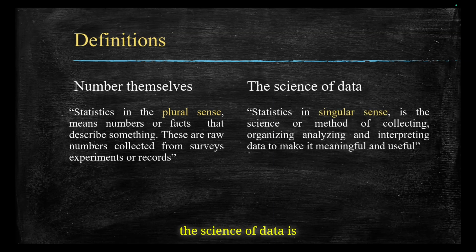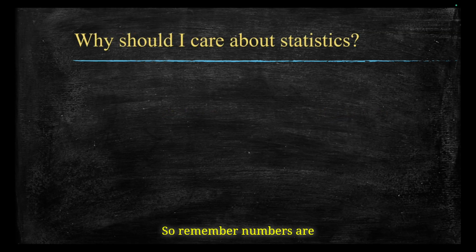And the science of data is defined as statistics in the singular sense. Okay, this definition is like this. Statistics in the singular sense is the science or method of collecting, organizing, analyzing, and interpreting data to make it meaningful and useful. So, remember, numbers are statistics, but how we handle and understand them is also statistics. Cool, right?